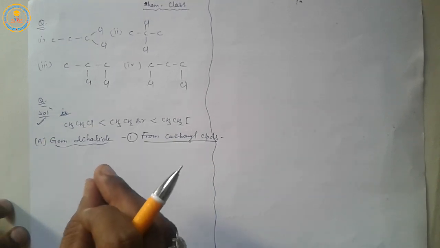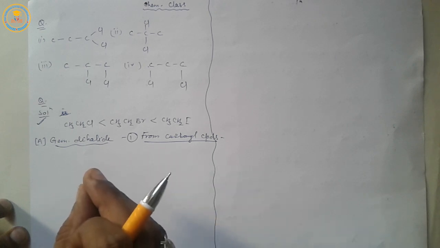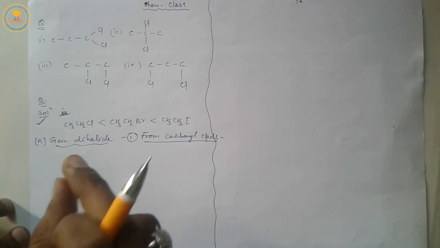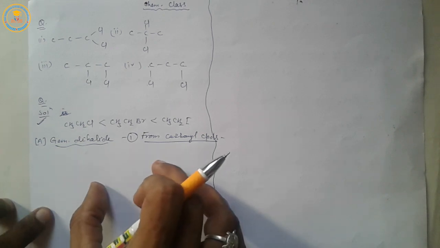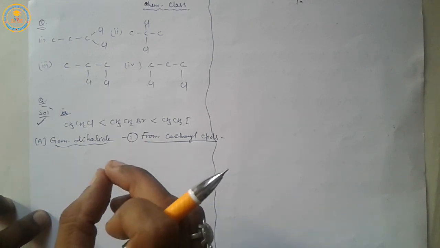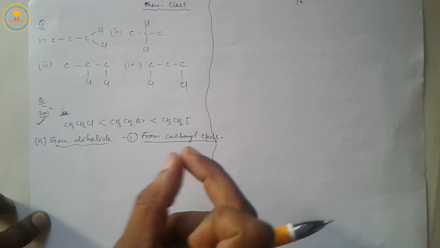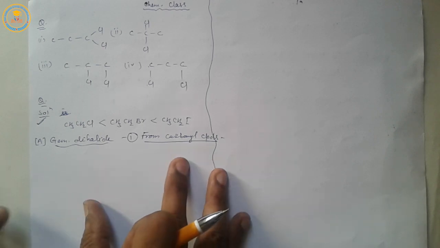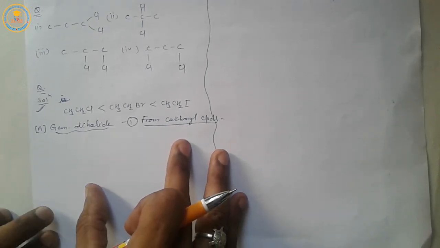Carbonyl compounds mean aldehyde and ketone, in which carbon and oxygen are double bonded. So I repeat, when carbonyl compounds react with PCl5, then geminal dihalides are formed.